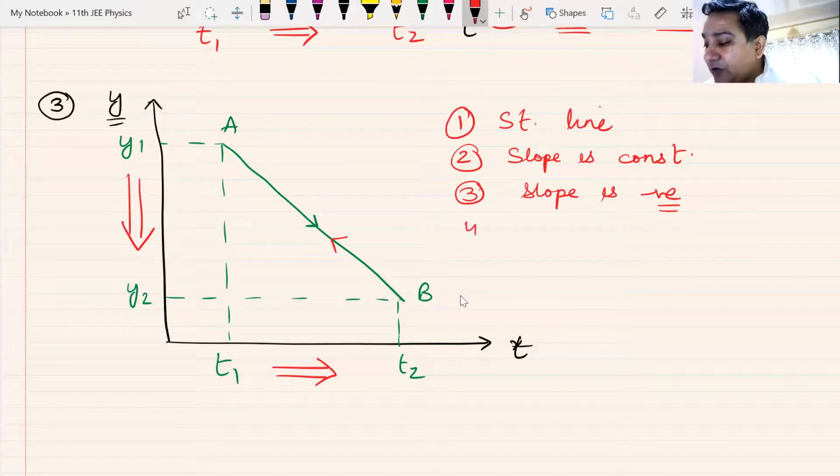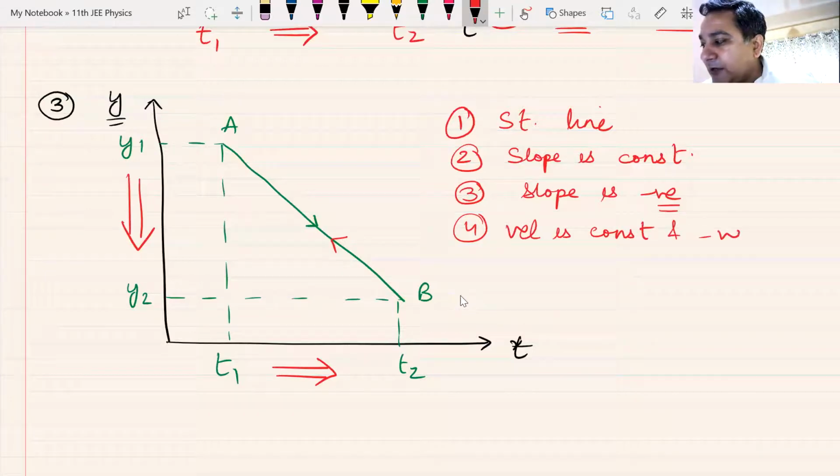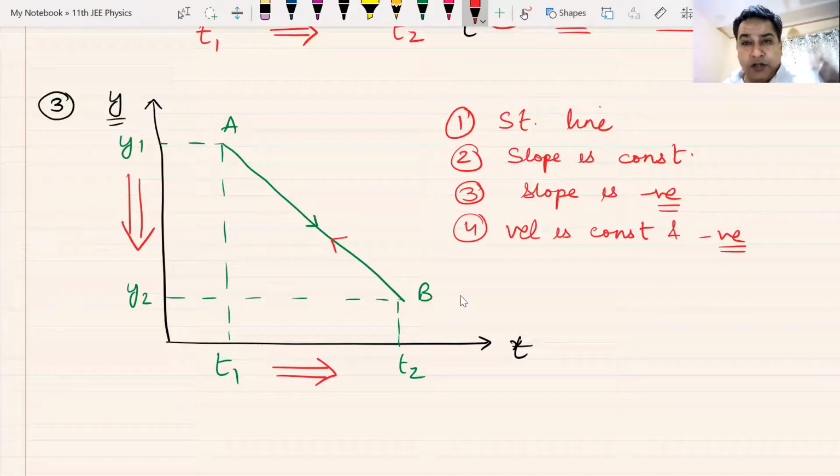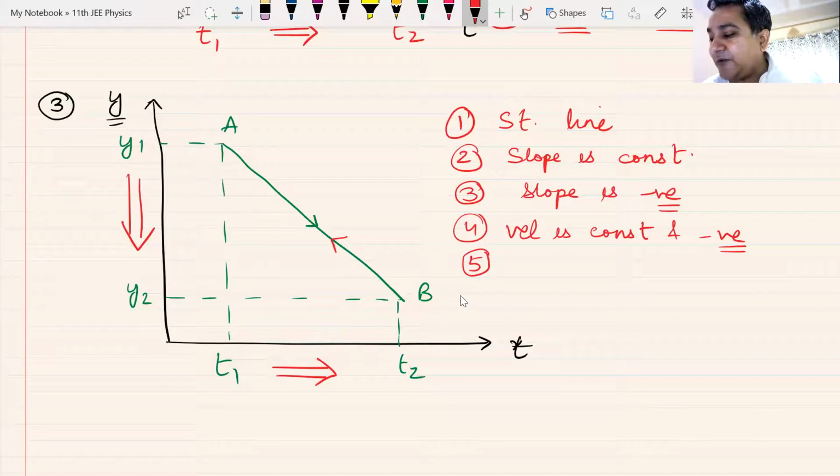Let us talk about the velocity of this particle. Velocity is constant and it is negative. Am I clear? The particle is definitely moving. Let me not write it. It's evident that the particle is moving.